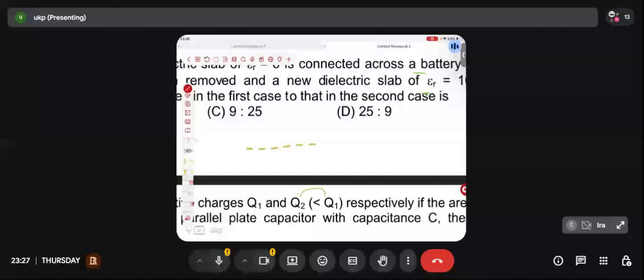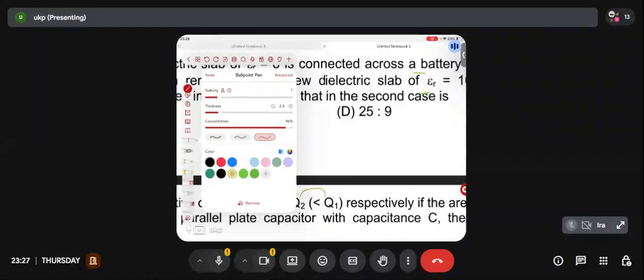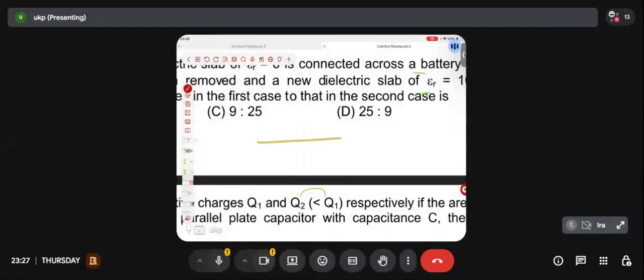Can I ignore the charge on the outer surface? Yes or no? Please confirm. I am not saying the charge is not present on the outer surface. The charge is there. But we had explained this previously and concluded that the charge on the outer surface is not going to determine the capacitance. So for the sake of capacitance calculation, I can ignore the charges present on the outer surface.